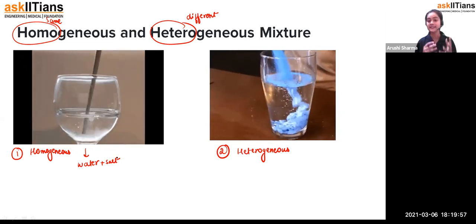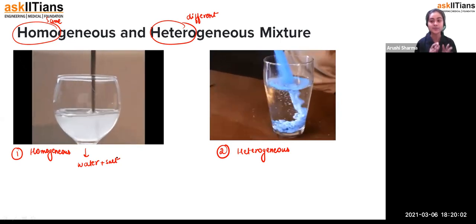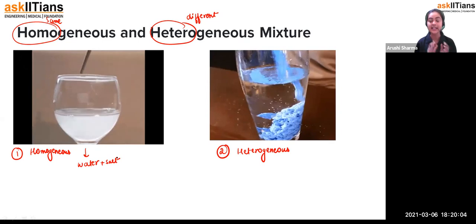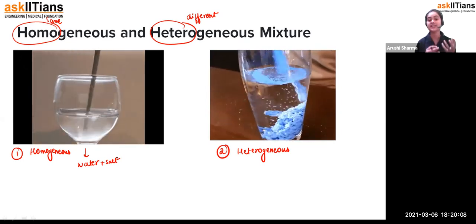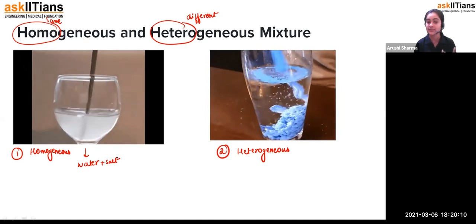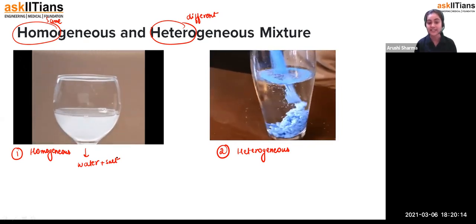But now, students, this type of mixture, in which we are not able to separate the components physically and not able to see them separately with the eyes, we call a homogeneous mixture. In that, we are not able to find out what particularly we have mixed in it.